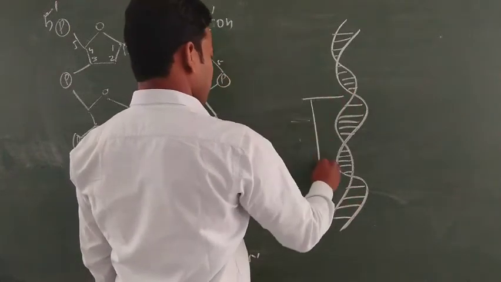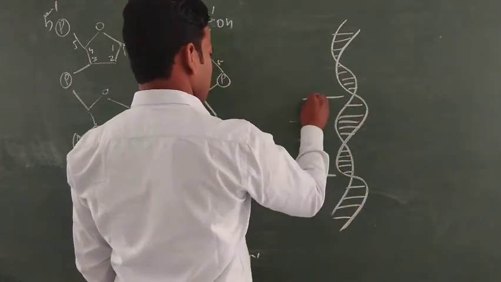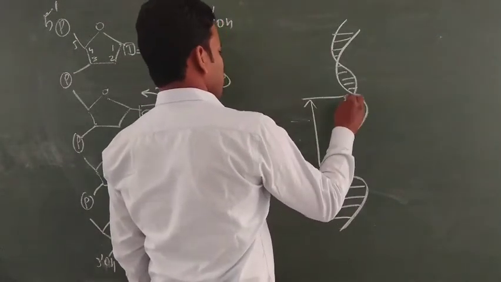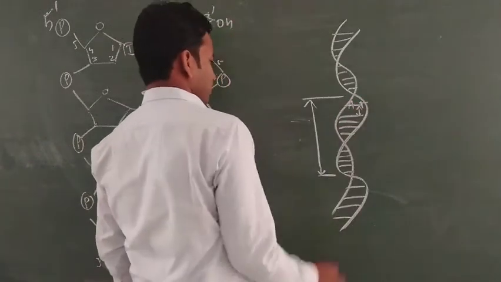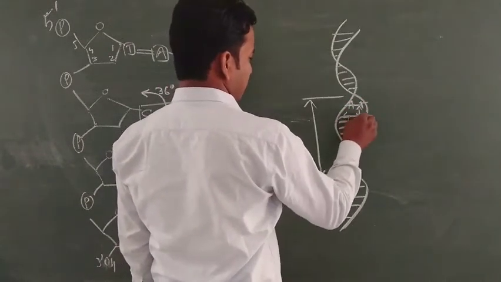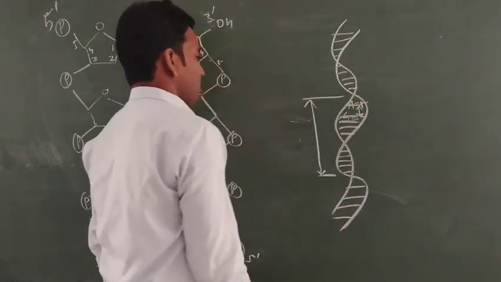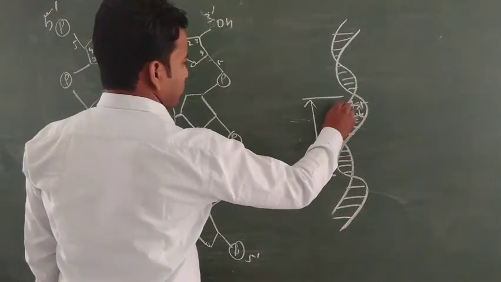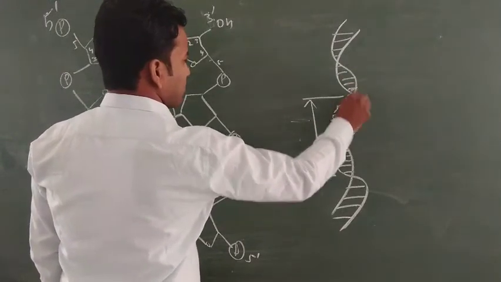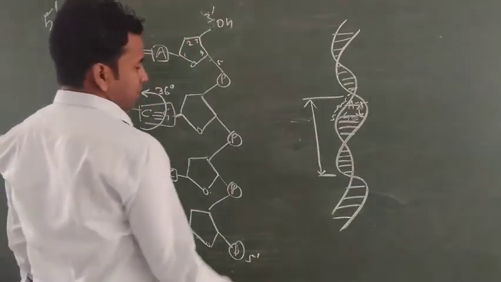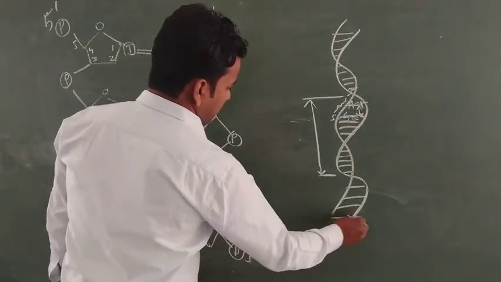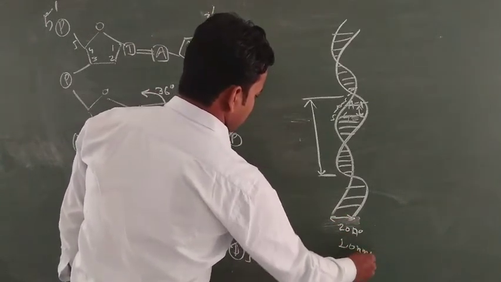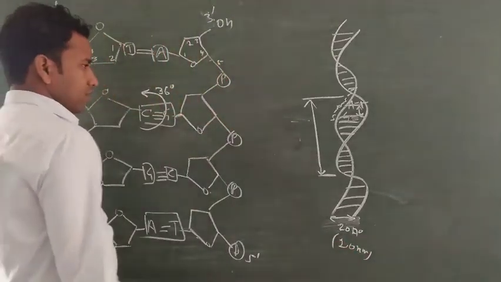This is a helix. The base pairs: A pairs with T by double bond, and G pairs with C by triple bond. Similarly, this is a thread-like structure that shows the sugar phosphate backbone. Clear? The diameter of the DNA is generally about 20 angstrom or 2.0 nanometer.